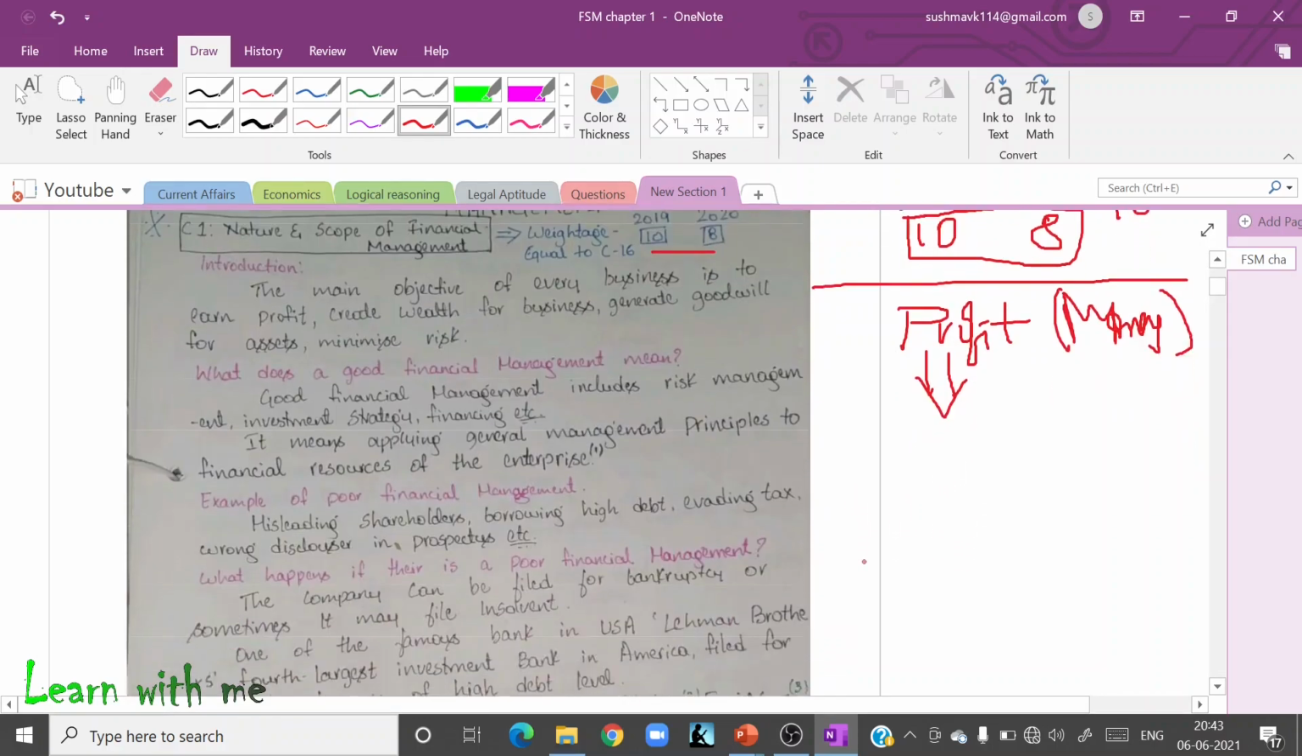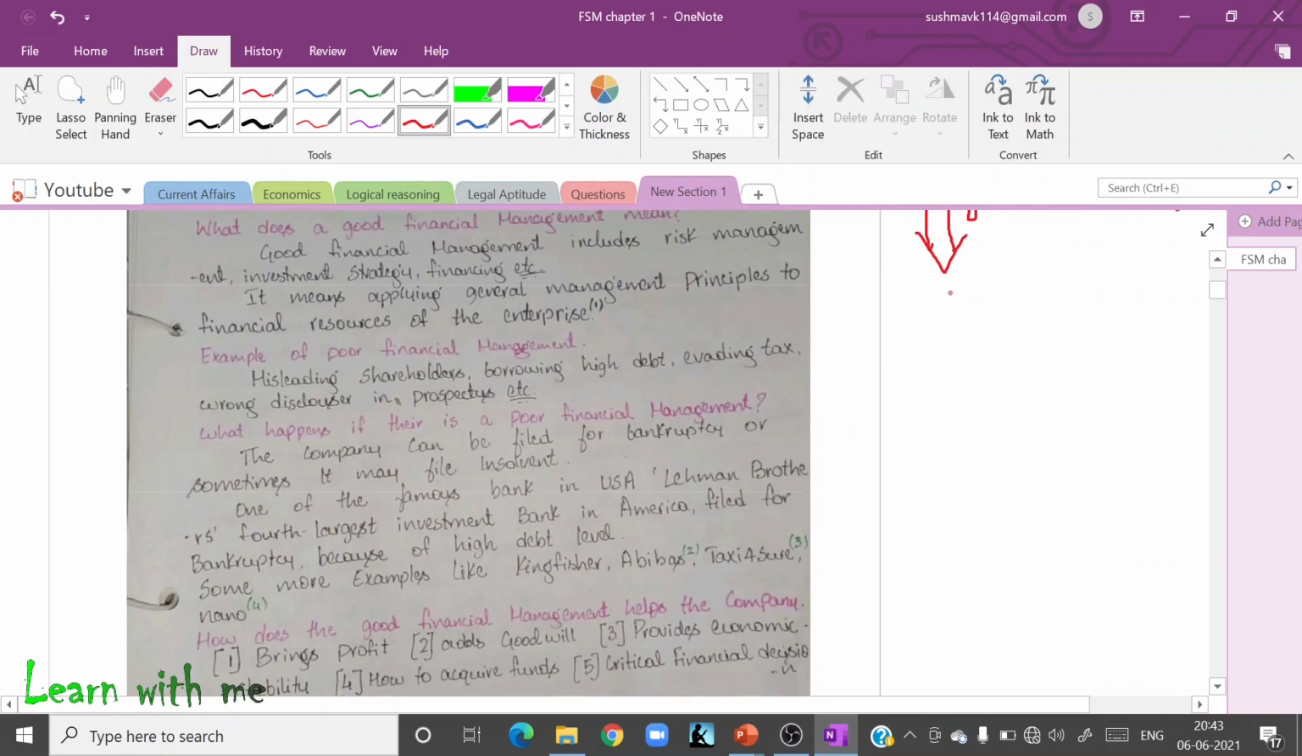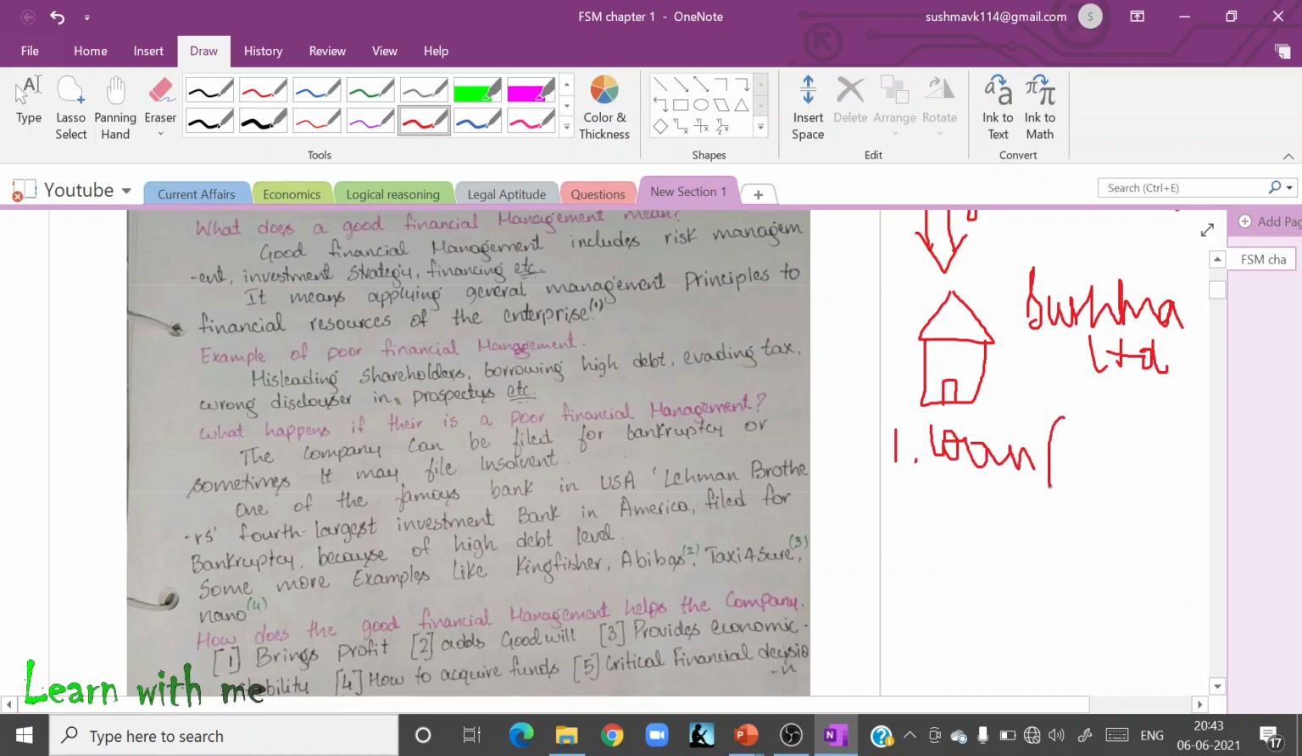First of all, let me give you an example to understand this. I have constructed a company called ABC Company. You just imagine it is Sushma's Company Limited. Now, I don't have money to construct this business. So what I have done is I have taken a loan from a bank, and the bank asked me to pay 10% interest every year. So this is a fixed rate of percentage. You have to pay me 10% interest every year.